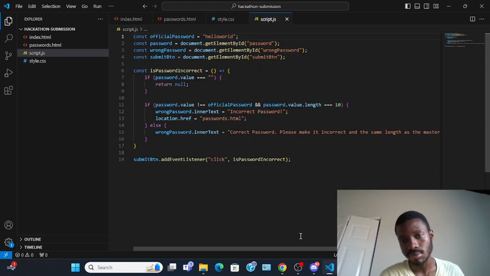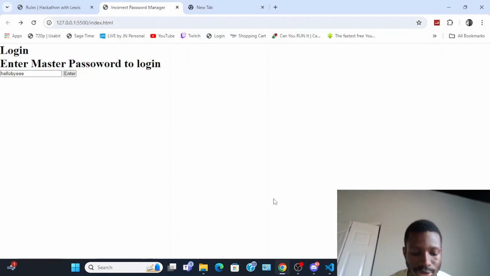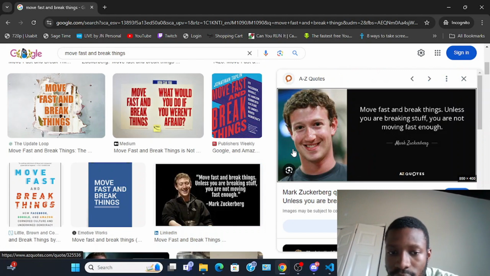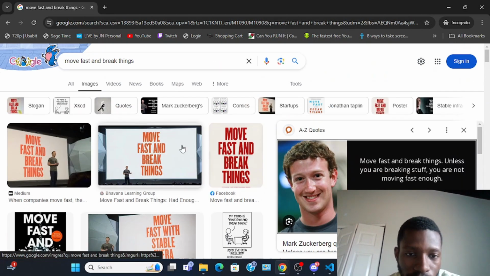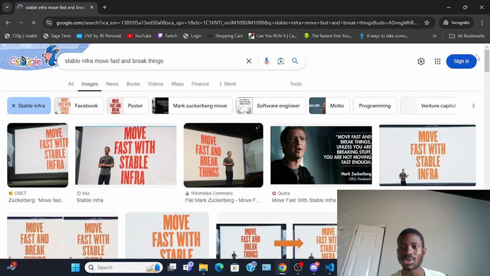Since it's a week, we can build maybe 3 apps, and then we choose the best out of each one, I guess. Move fast, break things. Let me show you guys. Yep, move fast and break things. Unless you're breaking stuff, you're not moving fast enough. That's what we're doing. I think they changed it to move fast with stable infrastructure. Why is it zoomed in?